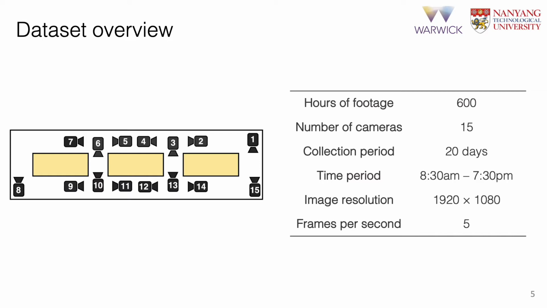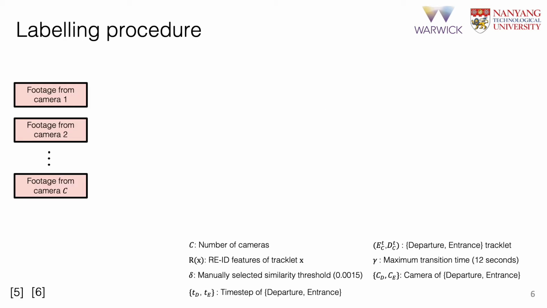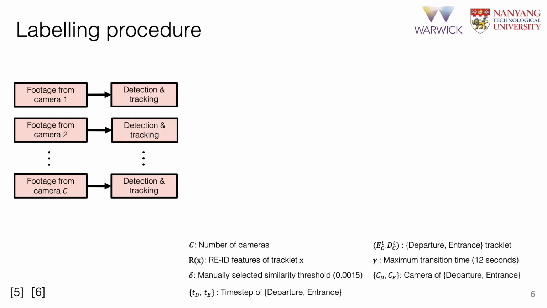Annotating data suitable for MCTF is a laborious task. We must first annotate each object trajectory in each camera view, and then associate these trajectories across camera views. Fully manual annotation of a dataset at such scale is infeasible, so we take a semi-supervised approach. Given footage from C cameras, we run pedestrian detection and tracking algorithms, resulting in tracks for each camera view. We use the Mask R-CNN detection and Deep SORT tracking algorithm.